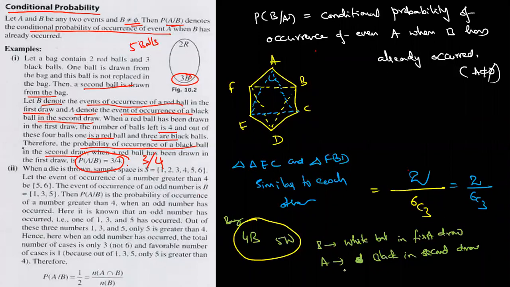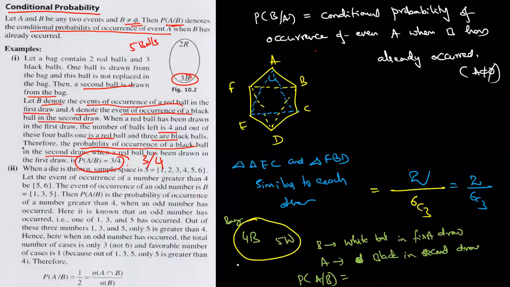Then what is the value of P of A by B? What is the meaning of P of A by B? What is the probability of a black ball being drawn in the second draw when a white ball has been drawn in the first draw?